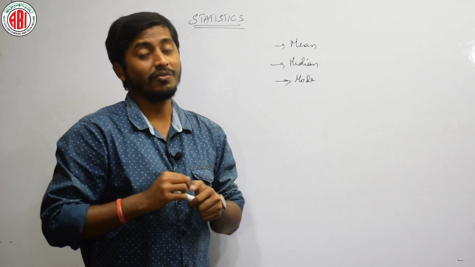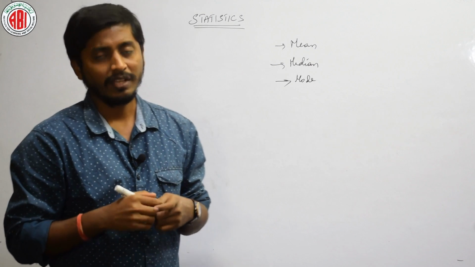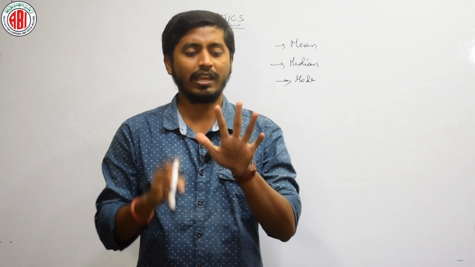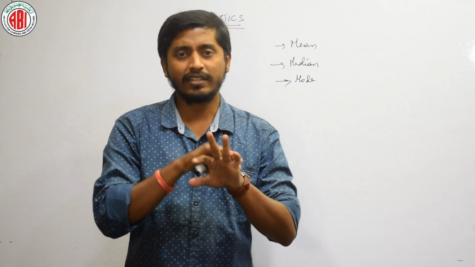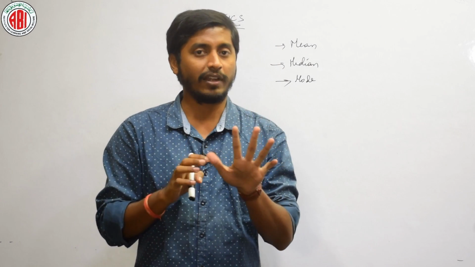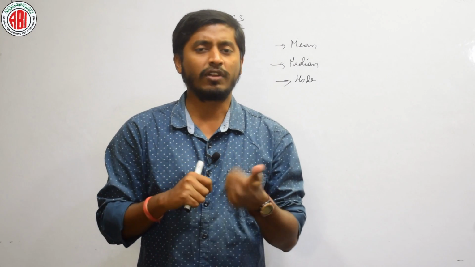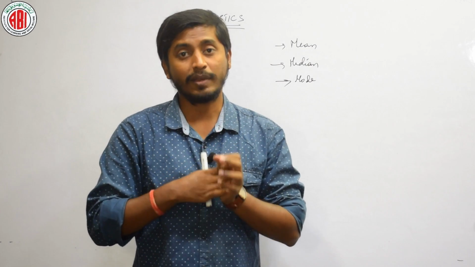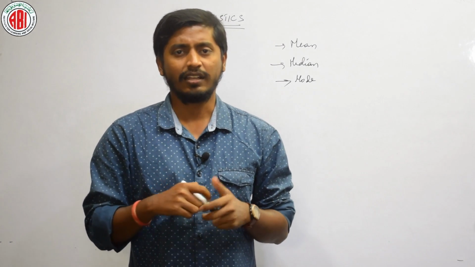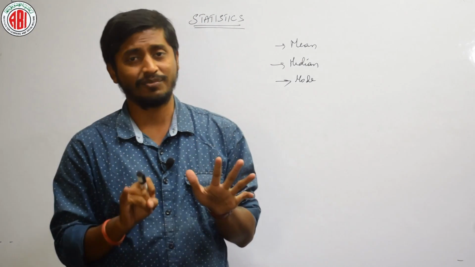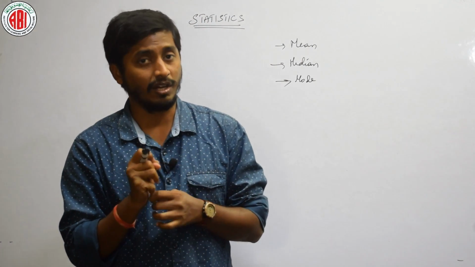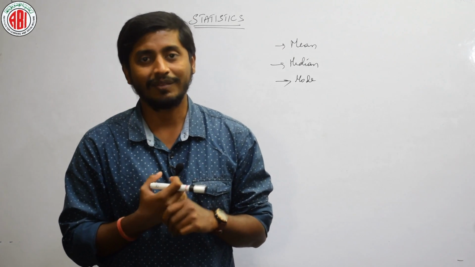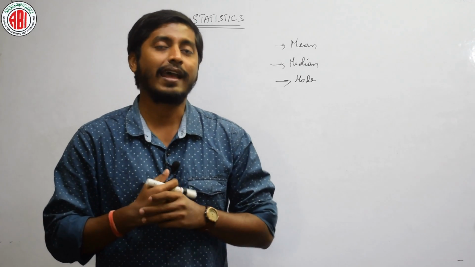Hopefully you know the actual meaning of mean. Mean is actually the average value. For example, if I have 5 things, on an average I will tell like that. For example, out of 100 I got 60, 60, 60, 60, 60. What is the percentage? That is 60% marks. You will add everything and divide by your total marks, right? We have 6 subjects, we will add all the marks which we got and divide by total 600, then we will get the percentage. That is nothing but a mean, or else it can be called average.